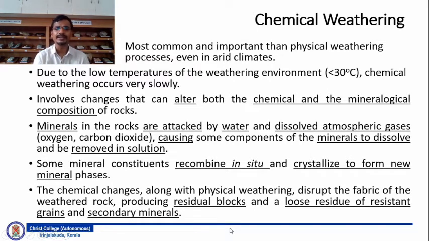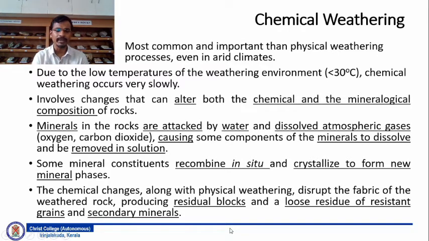Some mineral constituents recombine in situ, that is at the site of their formation, and recrystallize to form new mineral phases. As we have discussed earlier about the formation of sedimentary rock, two types of weathering residues are formed. One is solid residue and the other is mineral that is dissolved in the solution.